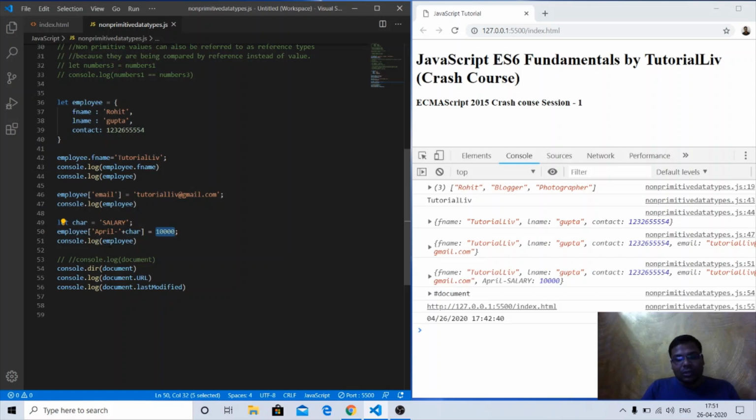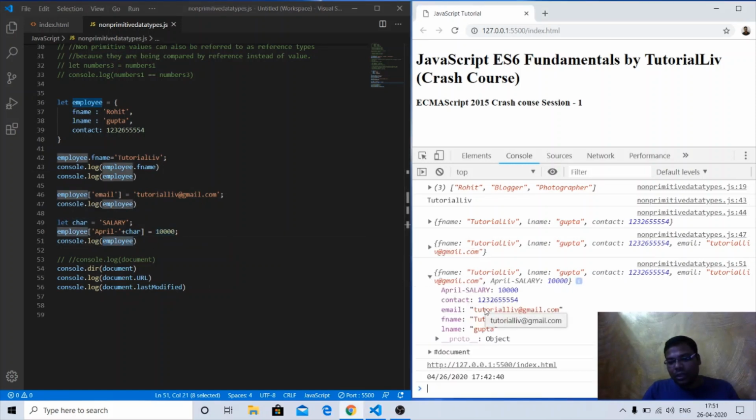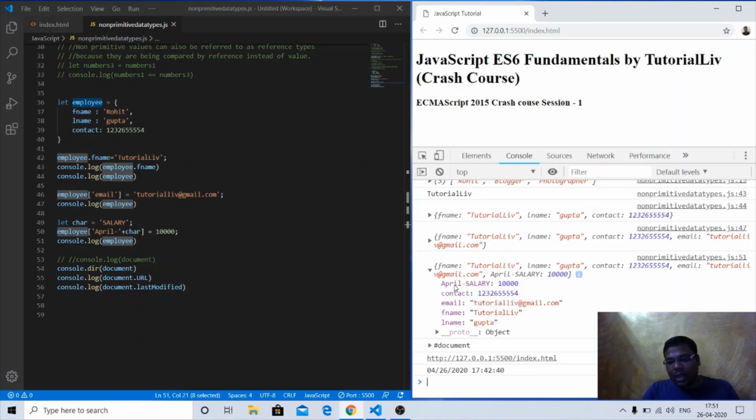So if I console.log this employee object at this time, we will see that we have one more property, April hyphen salary: the April string, the hyphen, and the char that we have concatenated here. As we have added this in the square bracket, we have created a new property on the object with this value. That's why this object now has a new property, April salary, that is 10,000.